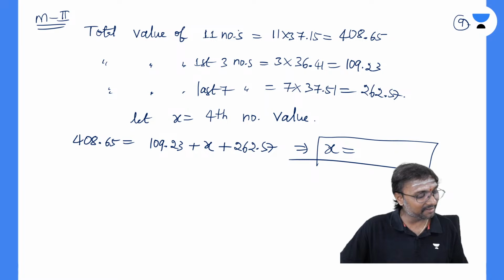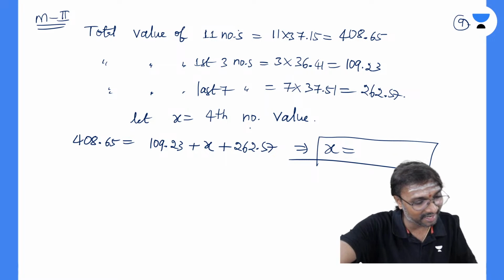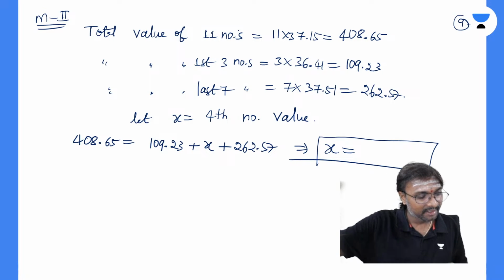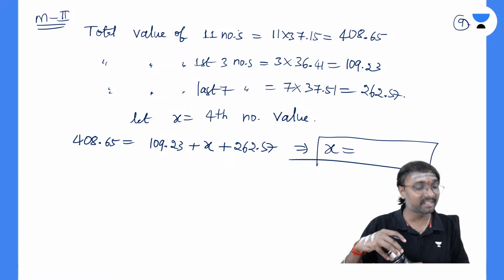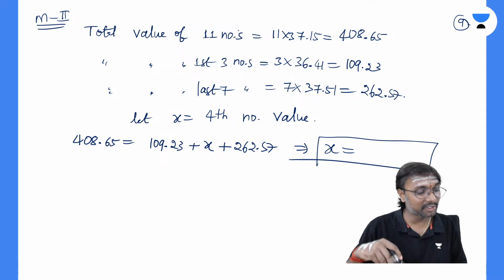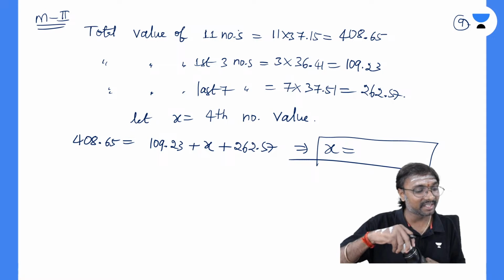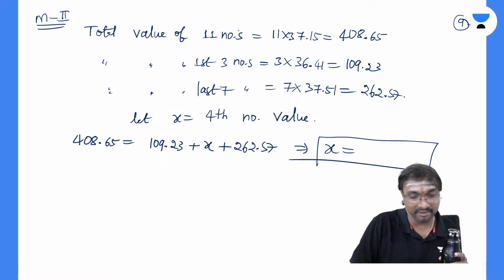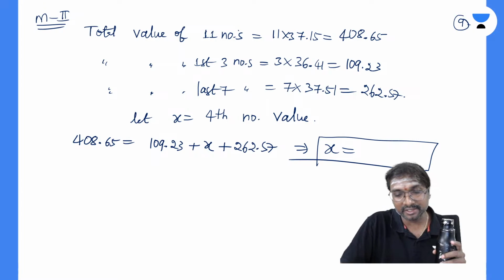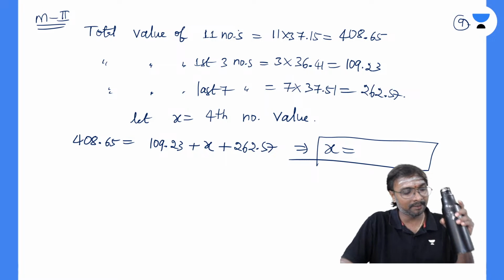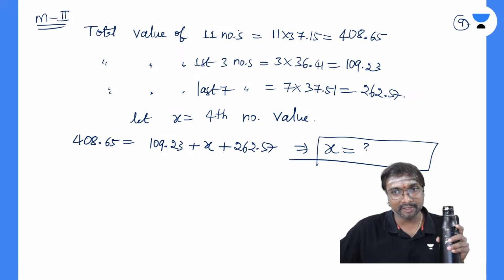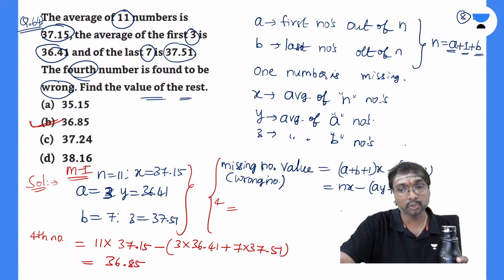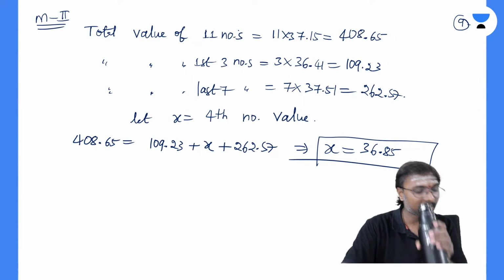Now, instead of this shortcut formula, this sincere method is easy, na? All of you, which method is easy? That formula method is easy, or is this sincere solving method easy? This sincere method will be easy, na, everyone? So that x value, how much does it come to be? Are you getting the same thing or not? You just check it, everyone. 36.85, right? Which method is easy, all of you? This second method comes out to be very easy, you can say. Is it clear? Right?